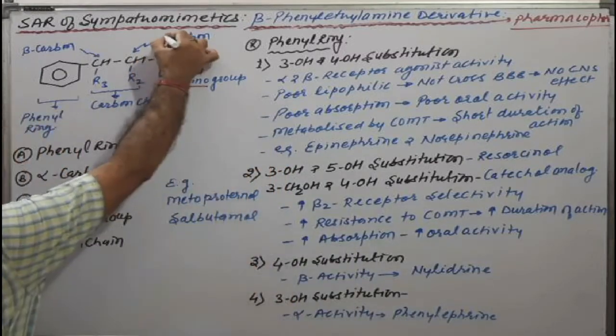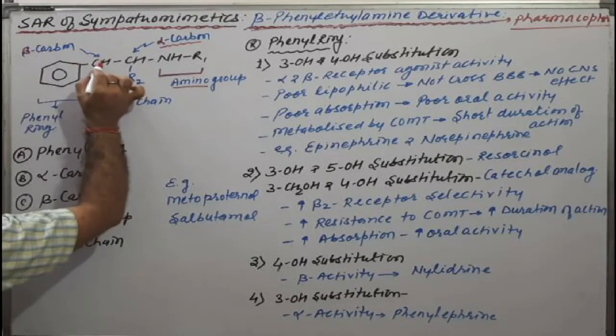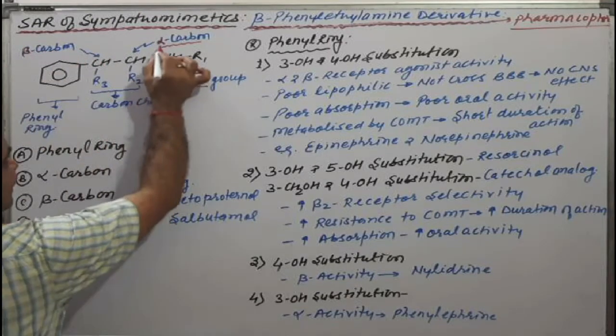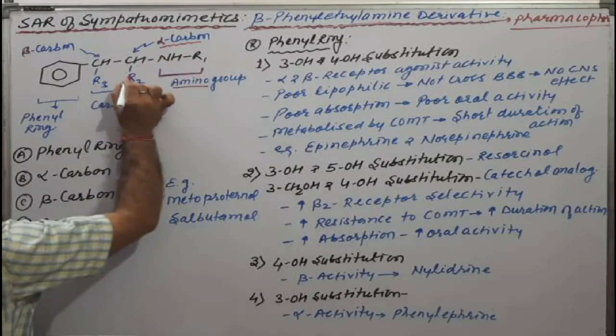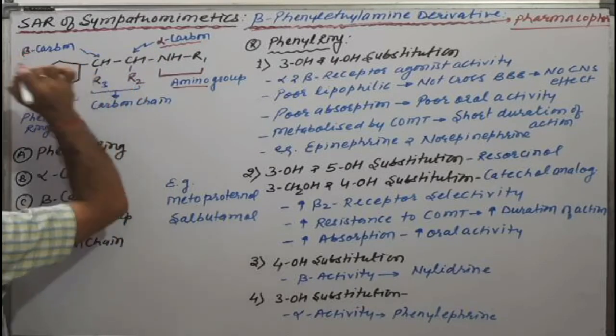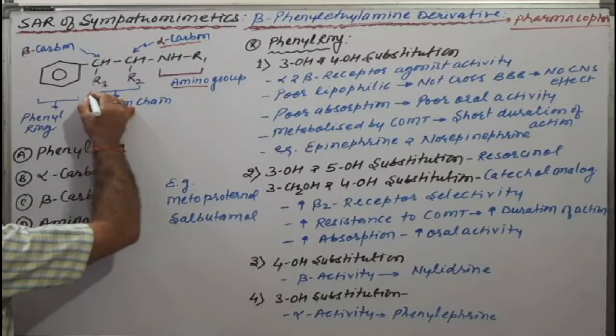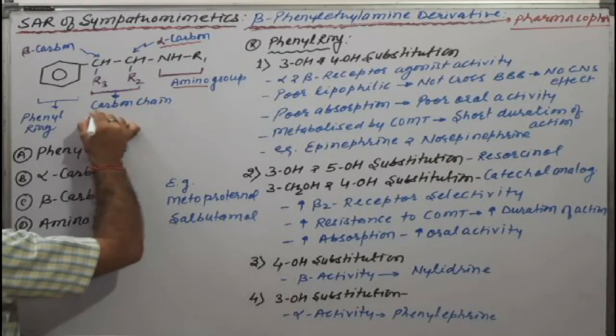Here this one is the alpha carbon and this one is the beta carbon. The alpha carbon has R2 substitution, and the beta carbon has R3 substitution, and combined it is known as the carbon chain.